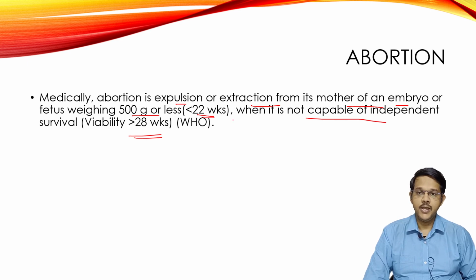Capable of independent survival is also called viability, which is more than 28 weeks. So usually at around 7 months of pregnancy, the fetus becomes viable, in the sense that if it is delivered, it can survive on its own without the help of the mother. If it is delivered before 28 weeks, it is also considered as abortion.